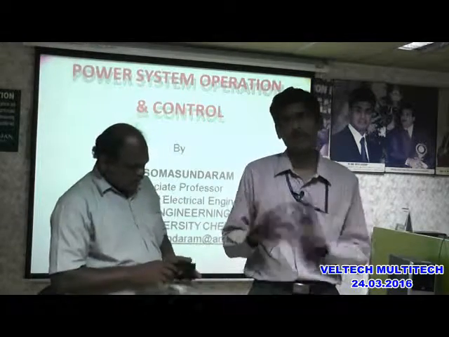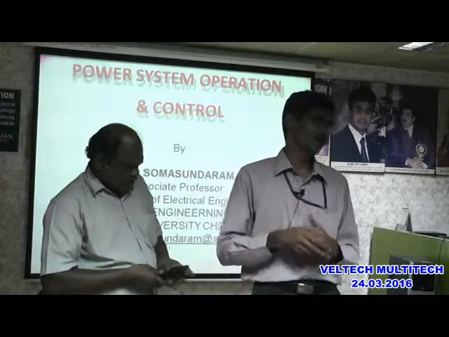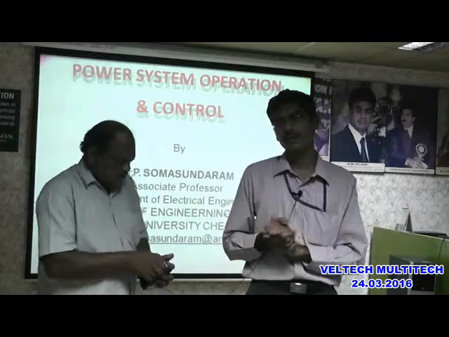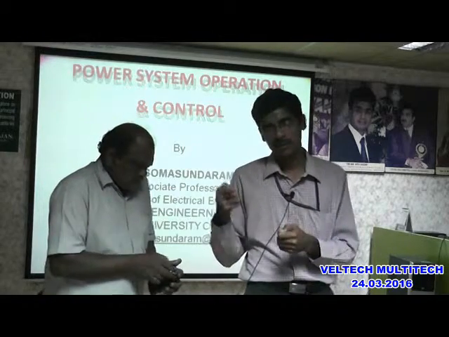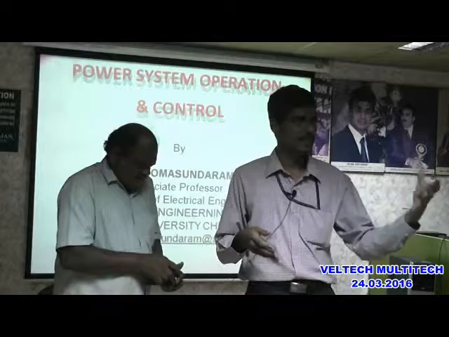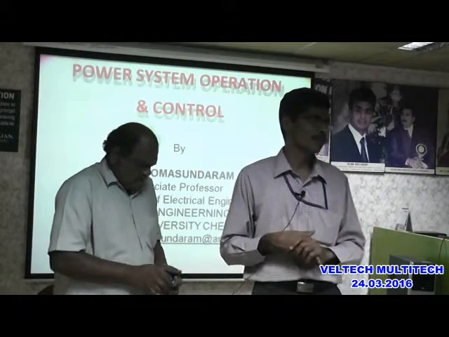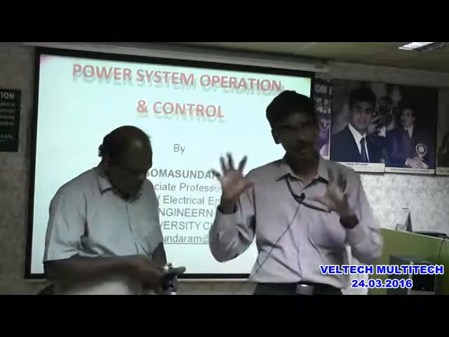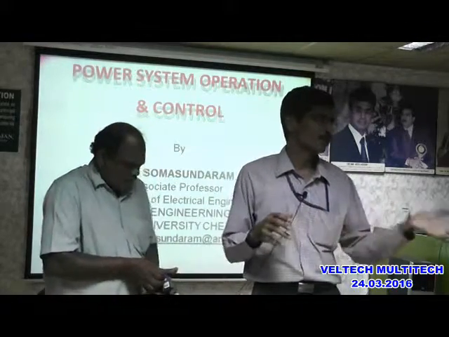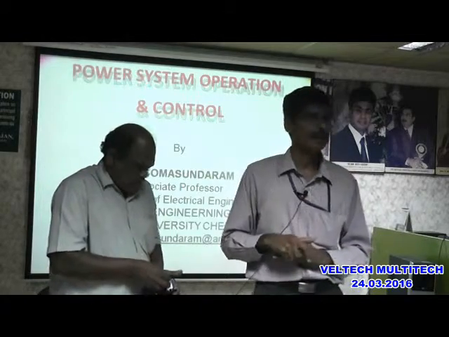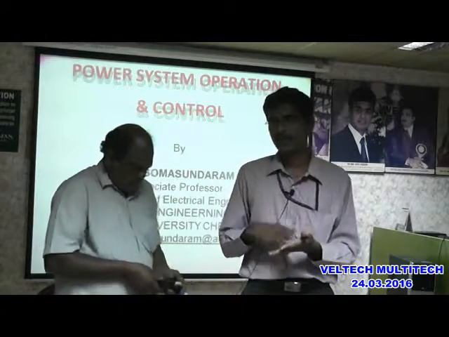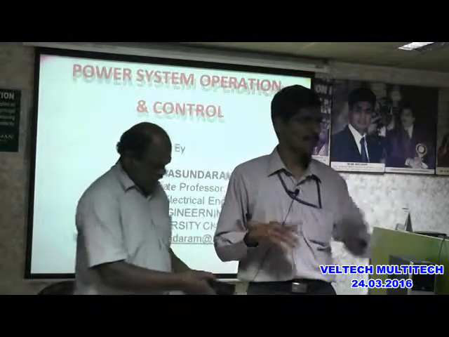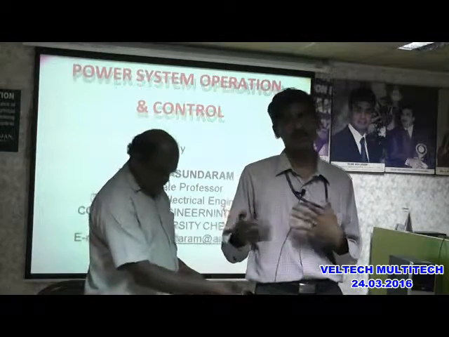But normally we do not have it so far, because if it is closed loop control, the complexity will be extremely difficult under severe load conditions. If it is an automatic one, it will take decisions then and there, so it is difficult for the operator to interfere with that operation. So normally we have a monitoring system, but we are not going for the closed loop. Monitoring means power flow through the transmission lines, and power generation from all the generators. Each generator's power output you can see from your energy control center. But so far we are not controlling it.